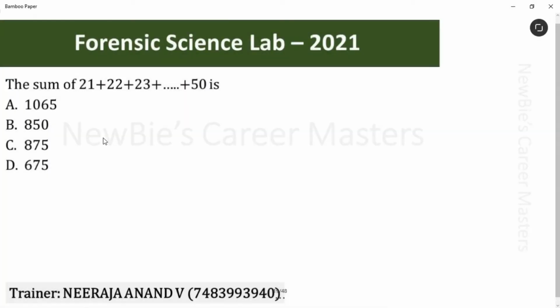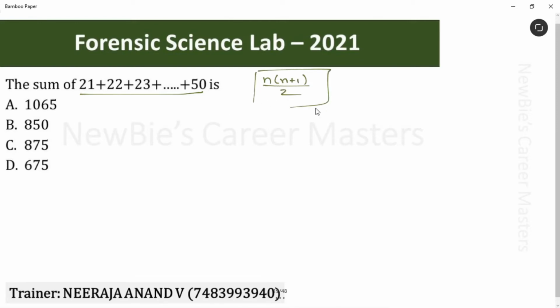Next question is, sum of 21, 22, 23 up to 50 is. Question is to add all the natural numbers from 21 to 50. Okay, I know first thing that comes to your mind when you see this continuous numbers, that too natural numbers, yes, the formula n into n plus 1 divided by 2. Newbies, be very careful.